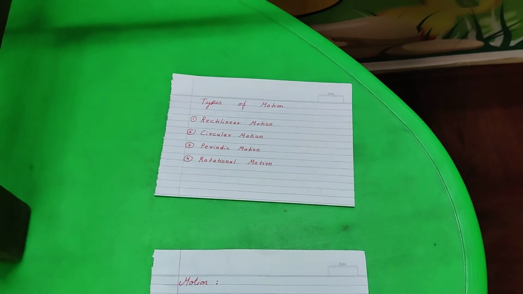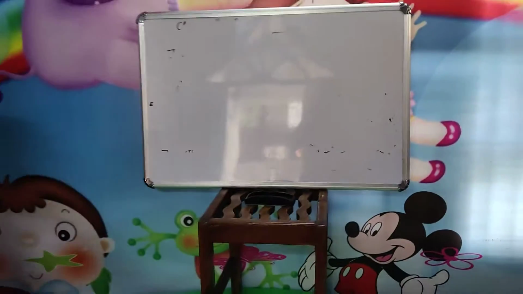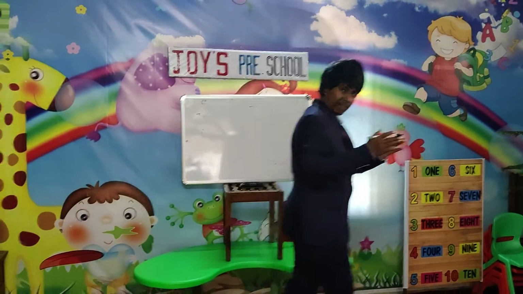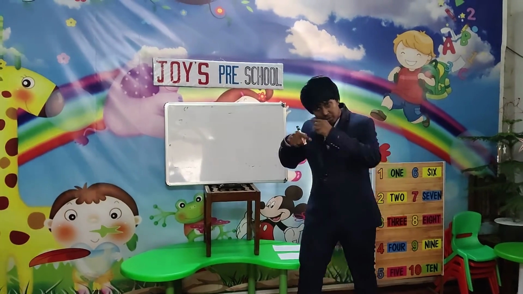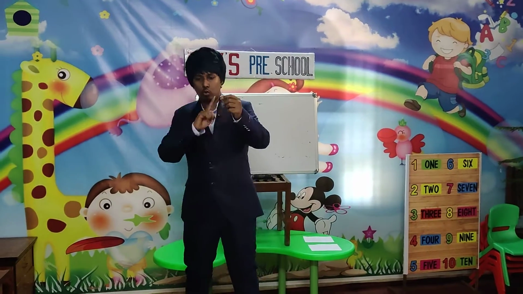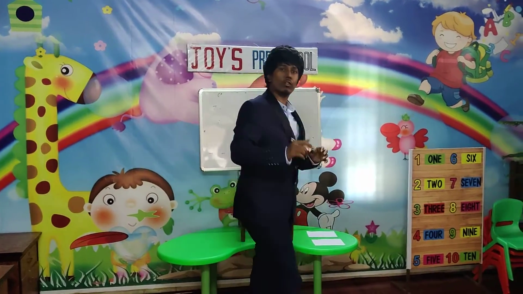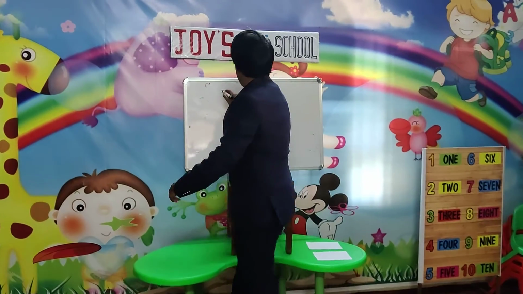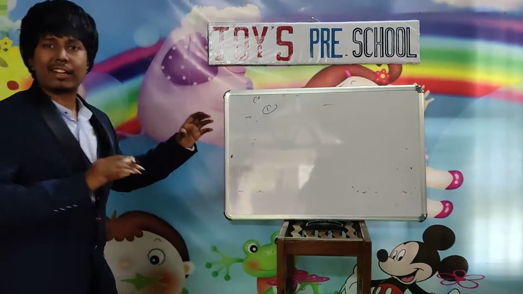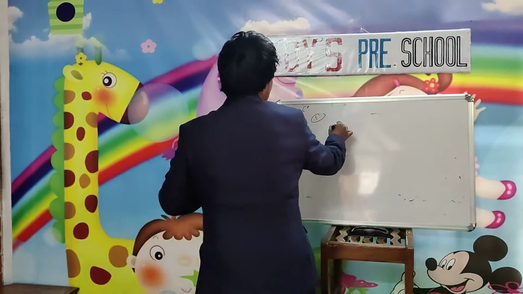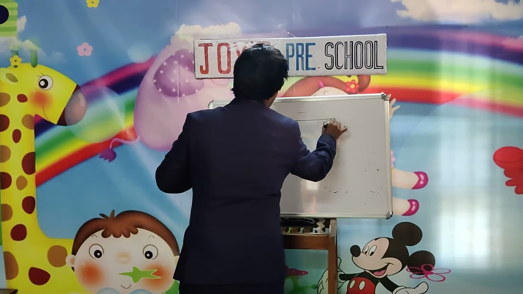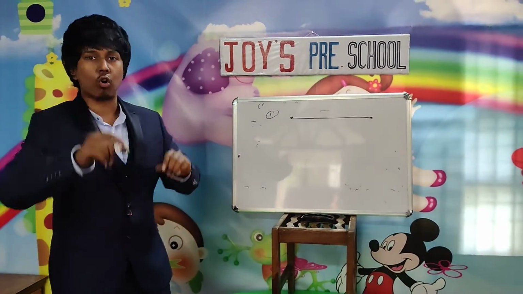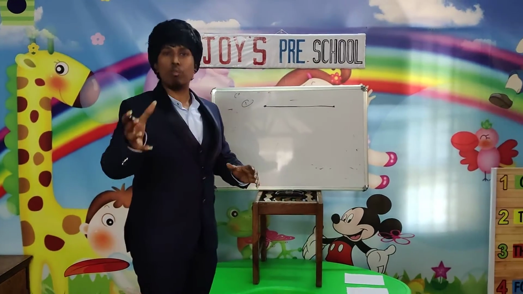So first one is rectilinear motion. There are 4 types of motion: rectilinear motion, circular motion, rotational motion, and the last one is periodic motion. First I'll explain what is rectilinear motion. In rectilinear motion, the object moves on a straight path. When the object moves in a straight path, it is called rectilinear motion.